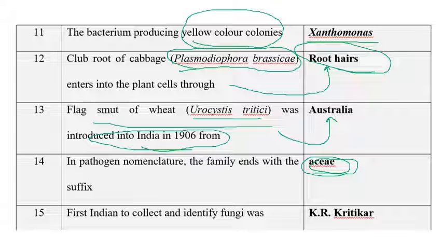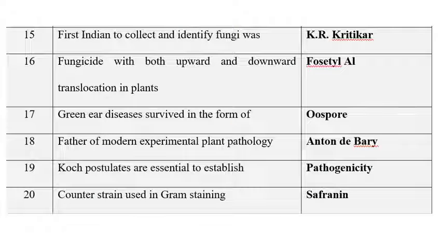The next question is: the first Indian to collect and identify fungi is K.R. Kirtikar. K.R. Kirtikar is an Indian scientist. In 1885, he identified more than 900 types of fungi and classified them. He is the first Indian scientist who collected and identified fungi. The next question is the same one that has been asked here: Kirtikar.